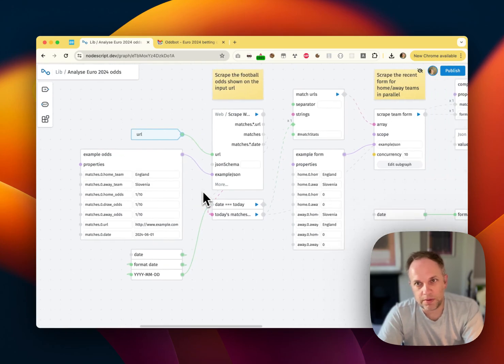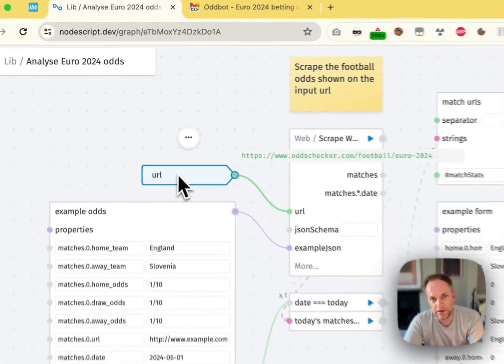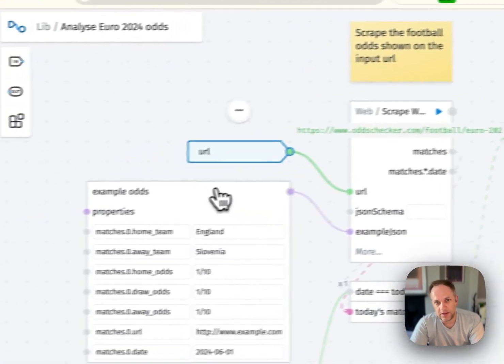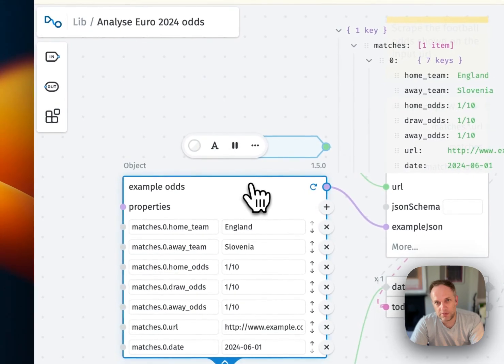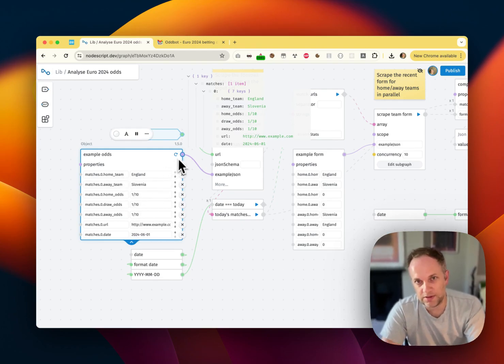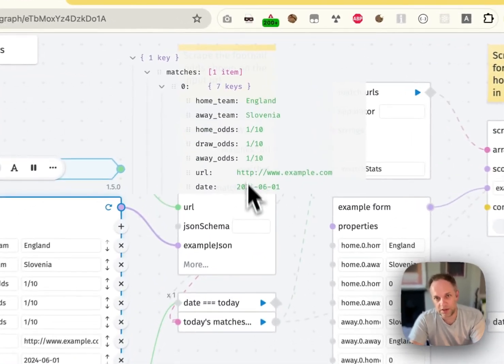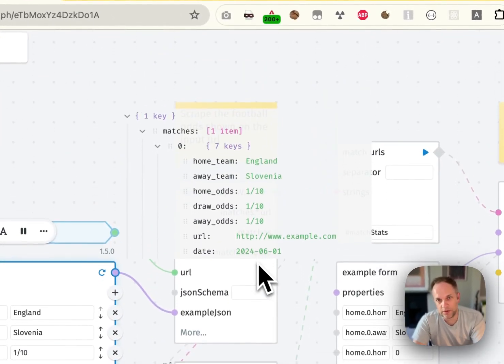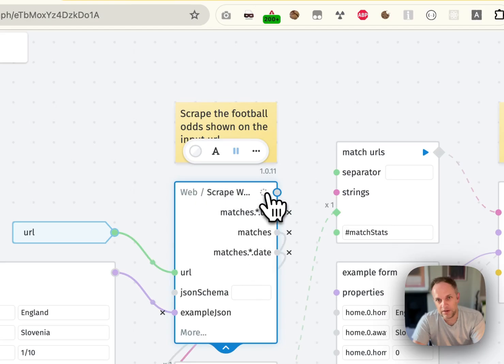So the first step is that we want to scrape the betting odds for today's games from the Oddschecker website, and we can do this using our magic AI powered web scraper. So what you need to do is provide the URL and then an example of the type of data that you wish to get back. So you don't need to provide a JSON schema. This is just a simple JSON object which shows what the data we want needs to look like. And so let's run that.